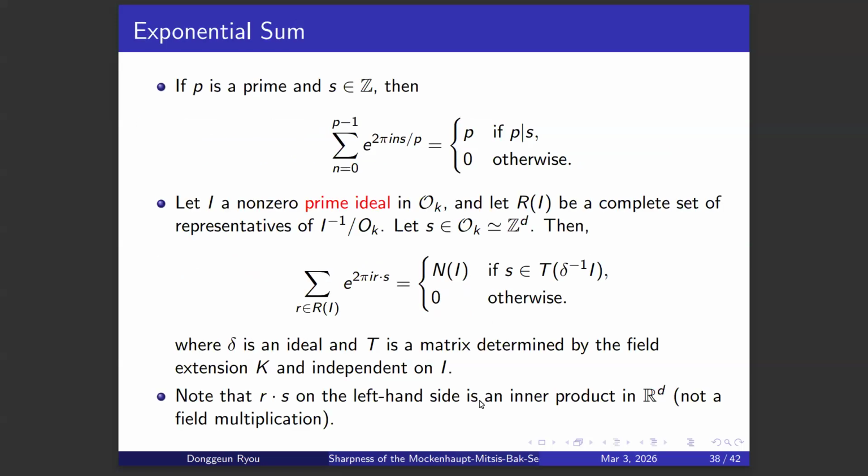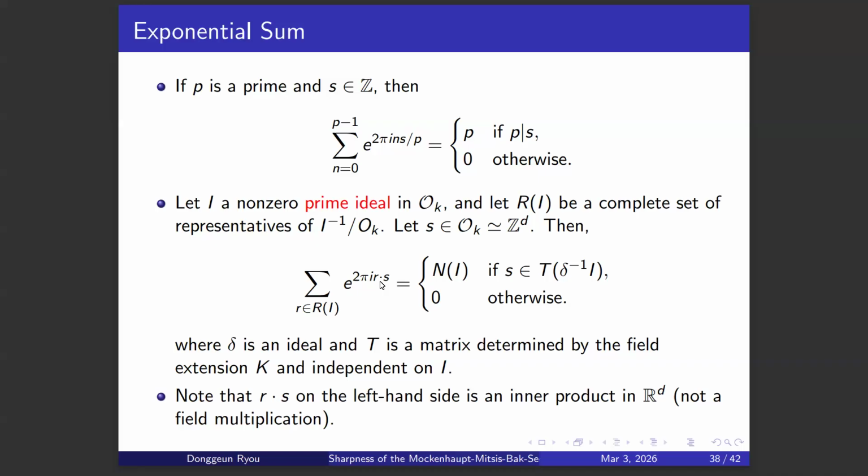And as an analog of the exponential sum in one dimension, we have the following exponential sum in higher dimension. Here I is a prime ideal in the ring of integers, and R of I is the complete set of representatives of the inverse ideal of I. And S is an element of the ring of integers, which can be identified with an element in the integer lattice. So the exponential sum is done in Euclidean space.